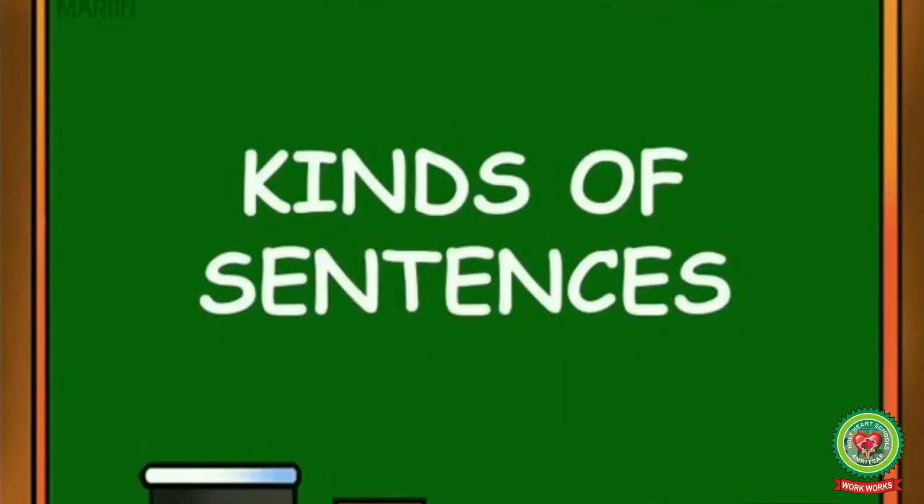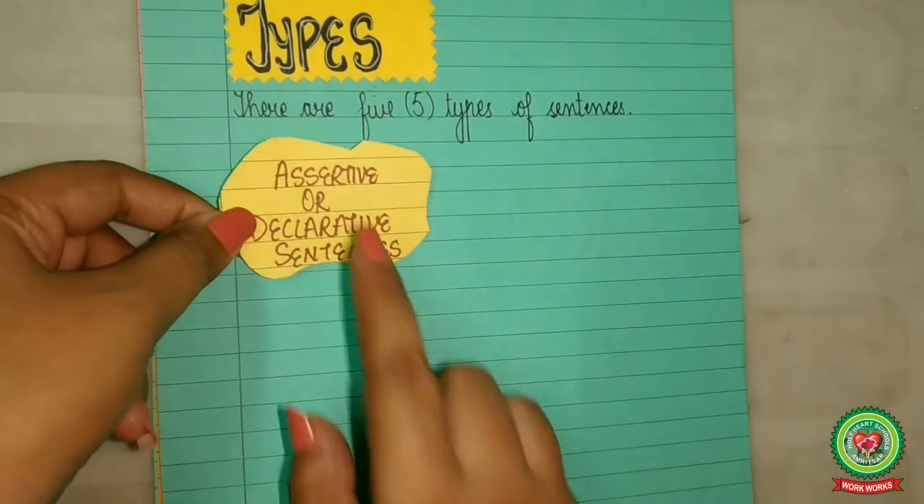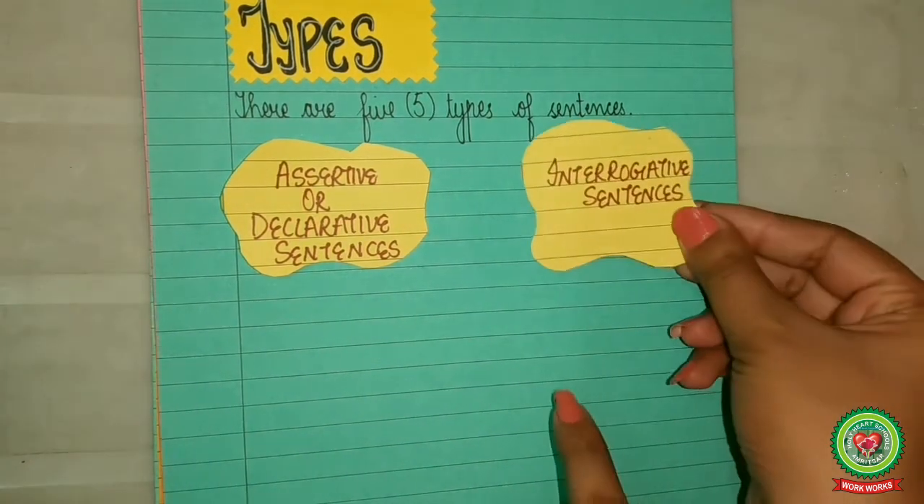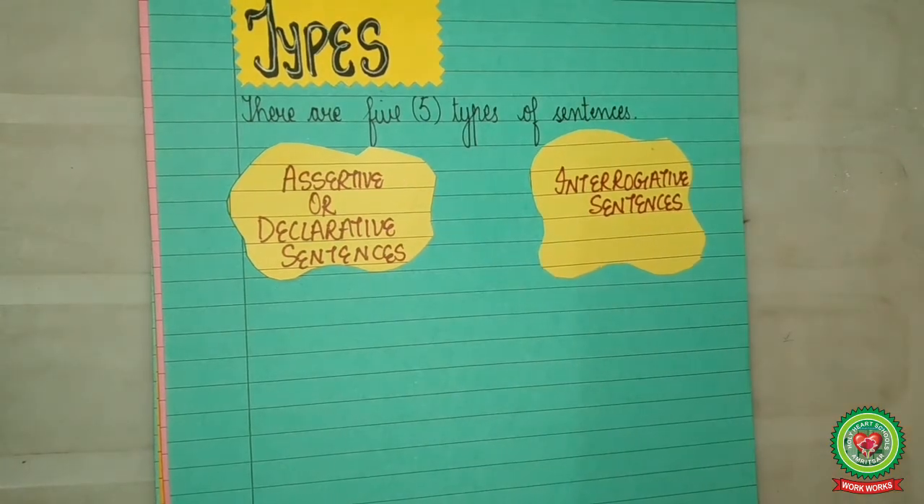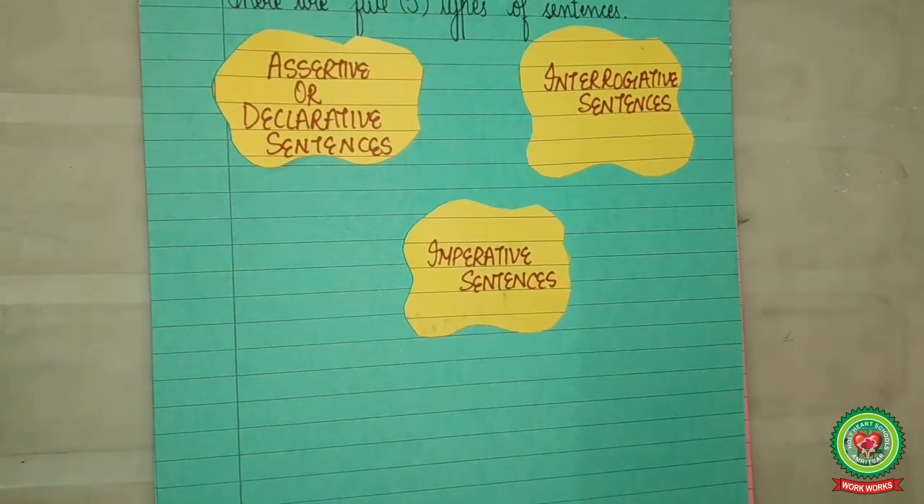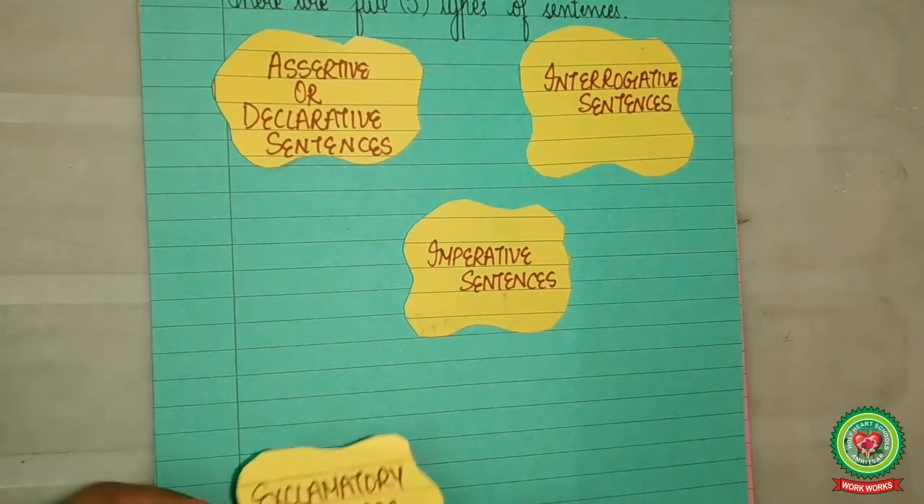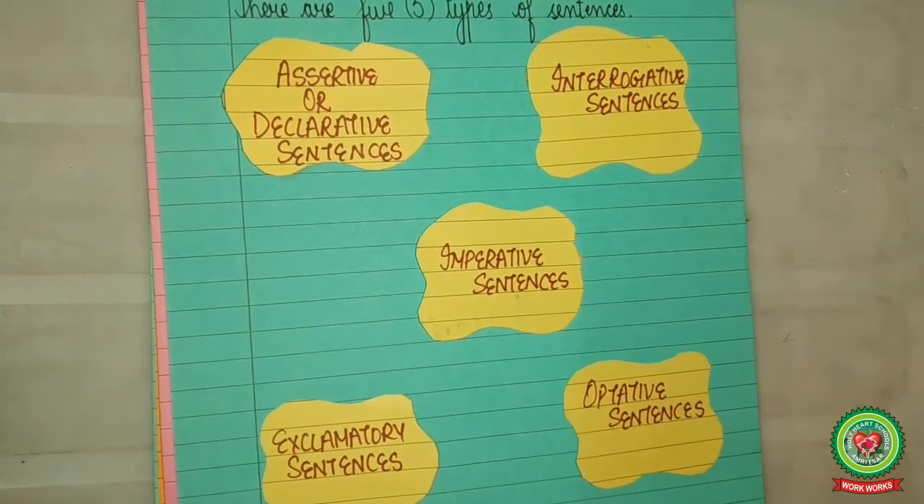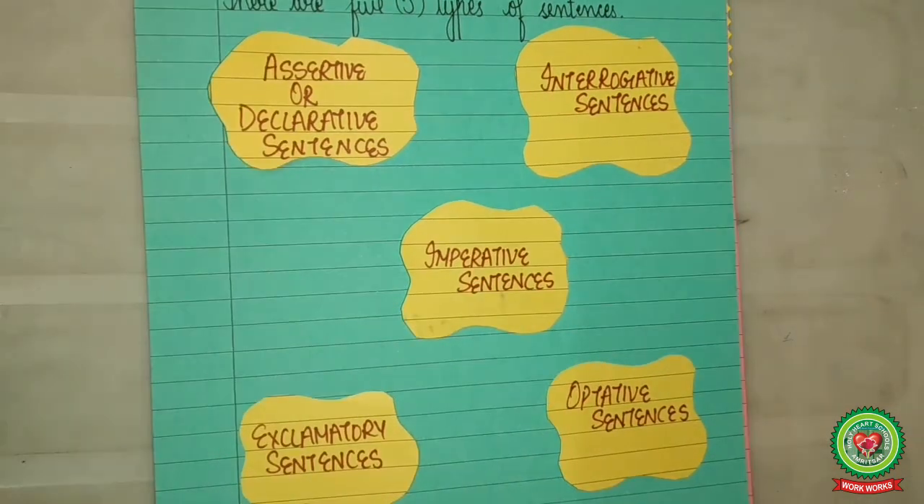Now let us see the various types of sentences. There are 5 types of sentences. Number 1 is assertive or declarative. Number 2 is interrogative sentence. Number 3 is imperative sentence. Number 4 is exclamatory sentence. And number 5 is optative sentence. Now, let us read these sentences in detail.